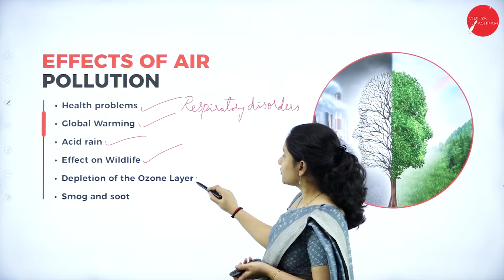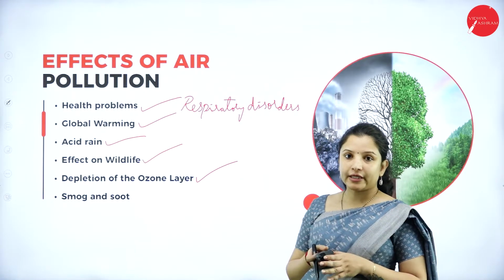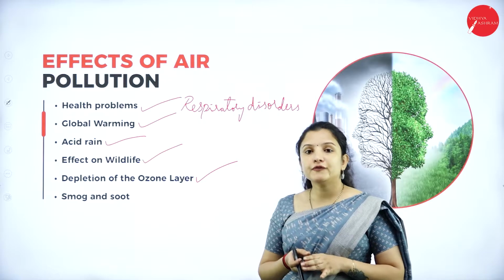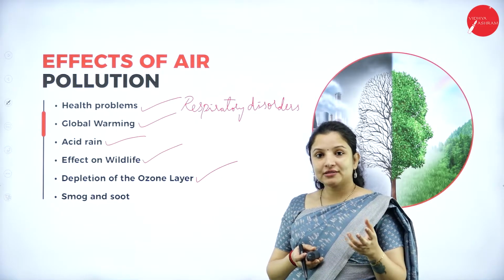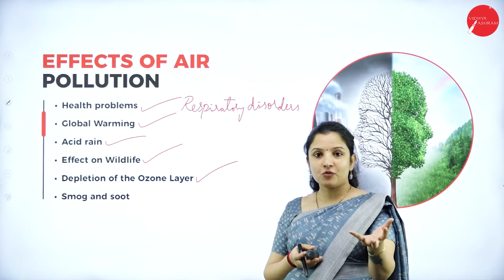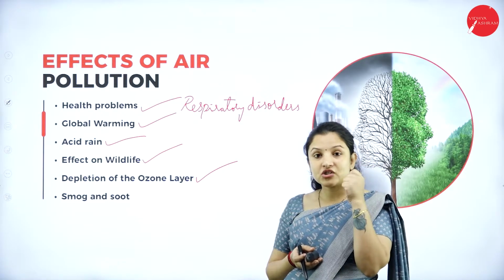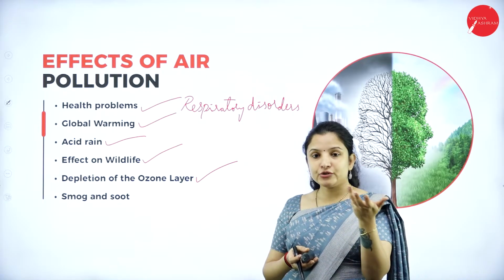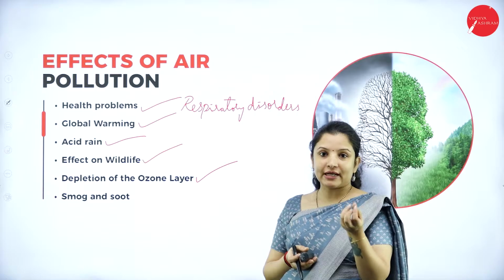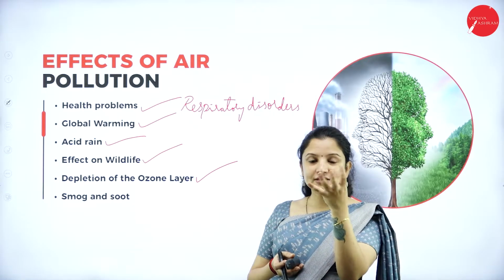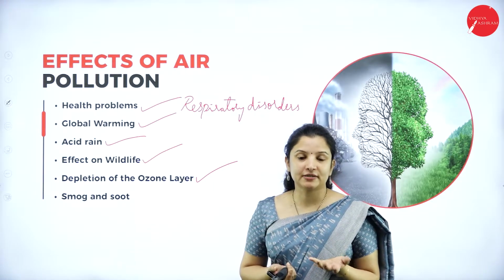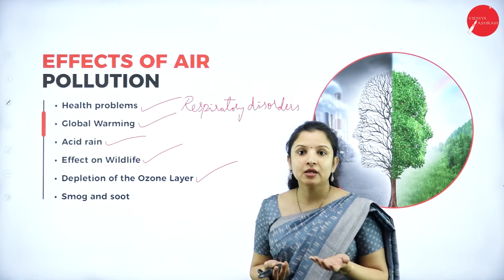And air pollution causes depletion of the ozone layer, especially the chlorofluorocarbons. And not just that, you all know about styrofoam, right? So styrofoam is just like thermocol. It is used to pack foods and all that. Some bowls and plates and all that are prepared from it.